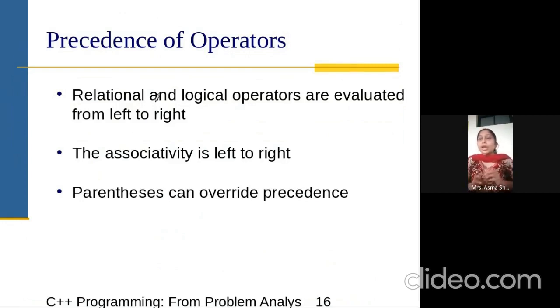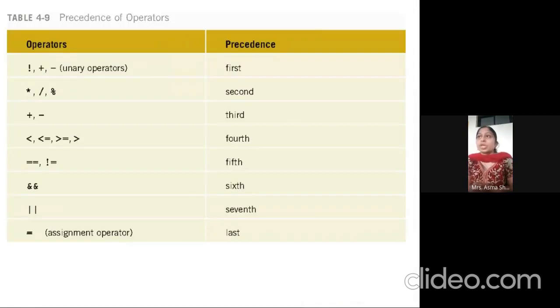The associativity of logical and relational operators is from left to right. When there are some relational operators and some logical operators, we can consider them at the same precedence, so we start from left to right for the associativity. If we see the important precedences, the first is the logical operator NOT, plus, minus.